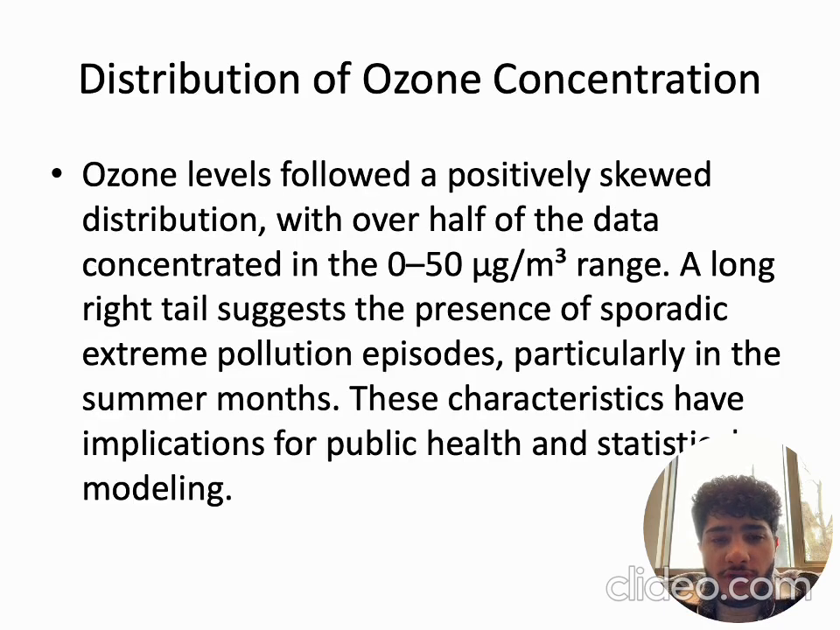Distribution of ozone concentration. Ozone levels followed a positively skewed distribution, with over half of the data concentrated in the 0 to 50 micrograms per cubic meter range. A long right tail suggests the presence of sporadic extreme pollution episodes, particularly in the summer months. These characteristics have implications for public health and statistical modeling.